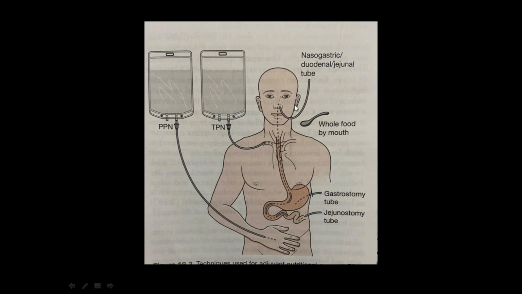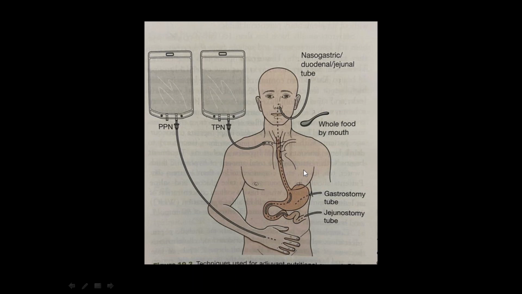This is a blind procedure, or it can be done under the guidance of fluoroscopy, so you can insert the tip of the catheter correctly into the duodenum or jejunum.